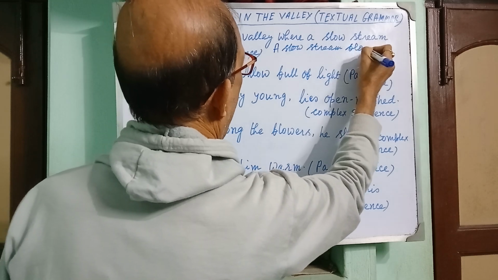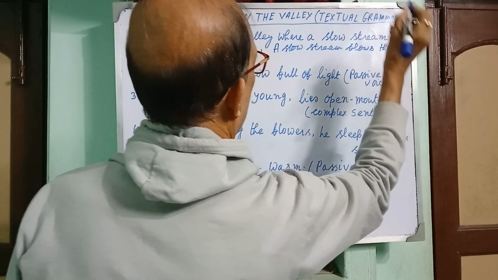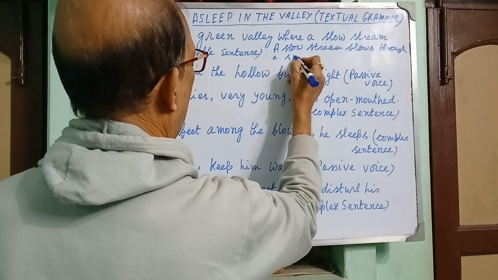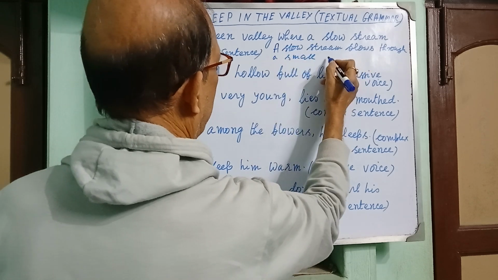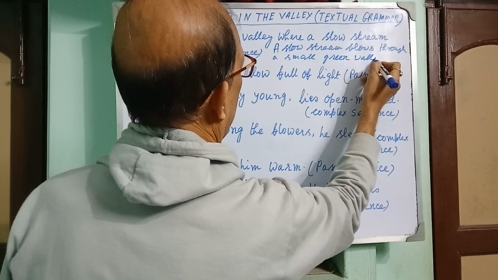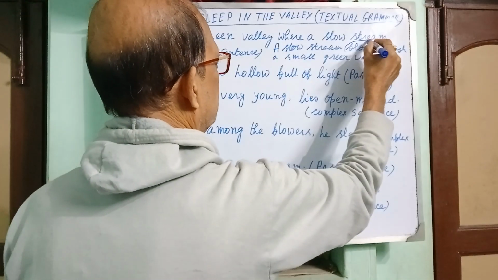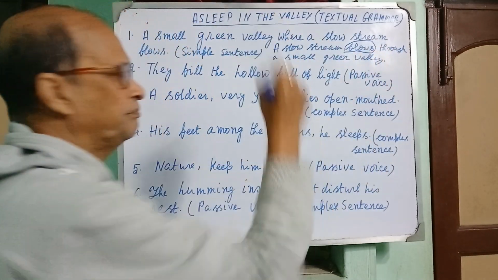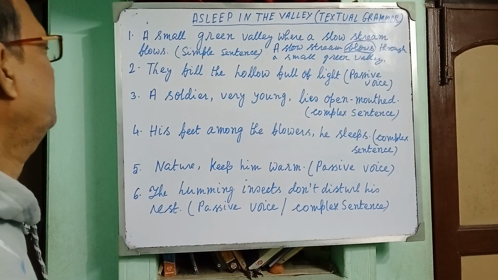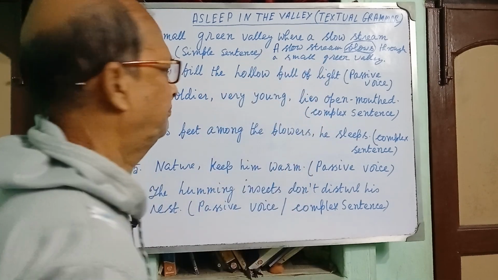A slow stream flows through a small green valley. And you see that there is only one finite verb, that is flows. Clear? Now my second item is, they fill the hollow full of light.